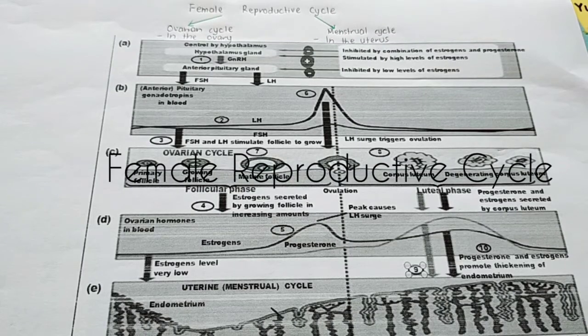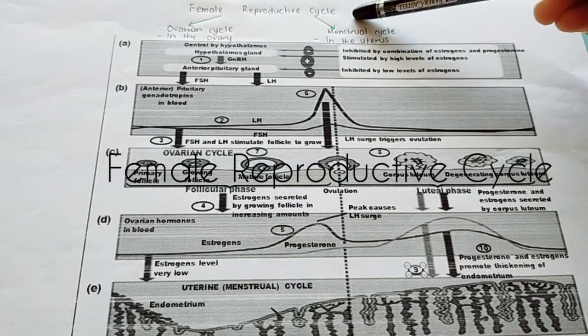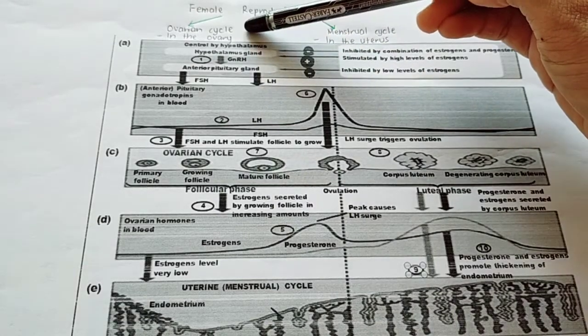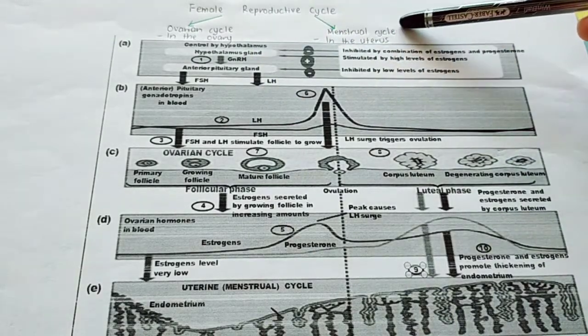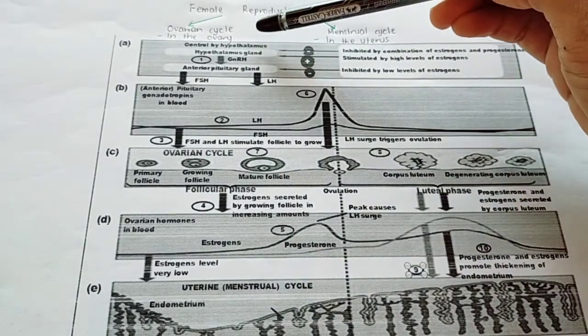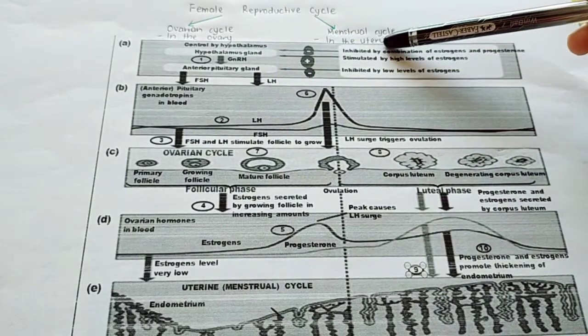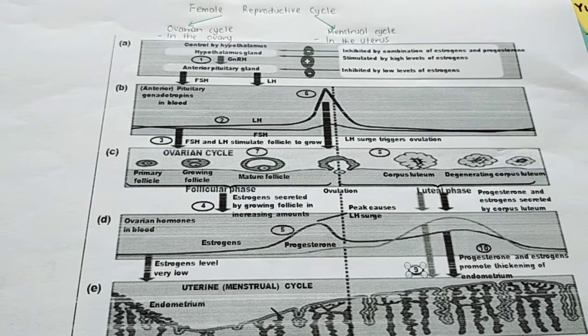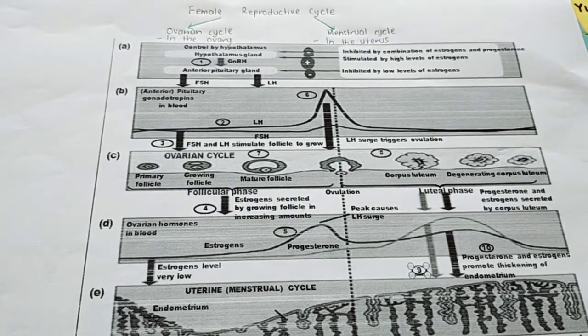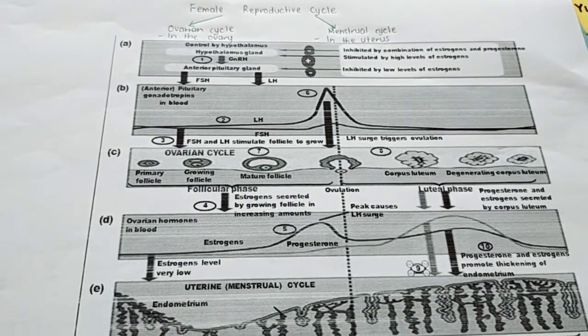Okay, so now let's proceed to female reproductive cycle. In the female reproductive cycle, there are 2 cycles: the first one is the ovarian cycle, and the second is the menstrual cycle. The ovarian cycle occurs in the ovary, and the menstrual cycle occurs in the uterus. Make sure all of you take note of what I am going to explain in this process.